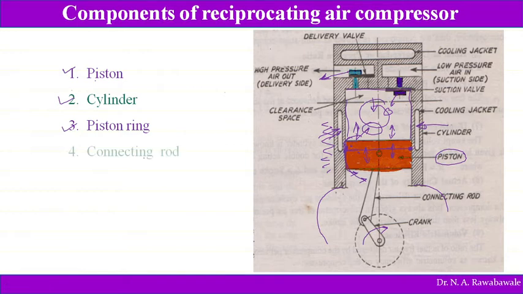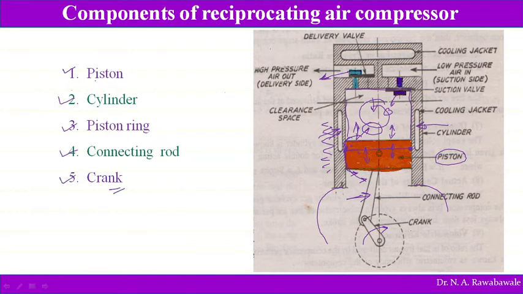And the fourth one is the connecting rod. This is the connecting rod, an oscillatory part which converts the rotary motion of the crank into the reciprocating motion of the piston. This is one of the major components. Already you might have studied these components in IC engine. Now the crank, the fifth part.